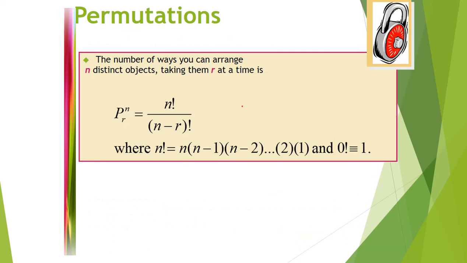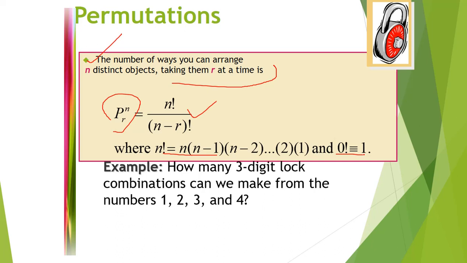Now we can go to permutation. The number of ways you can arrange n distinct objects taking them r at a time is called permutation. This is the notation of permutation: nPr. The formula is n factorial divided by (n minus r) factorial. We all know the formula for n factorial, and 0 factorial is 1. Now we can see some simple examples.